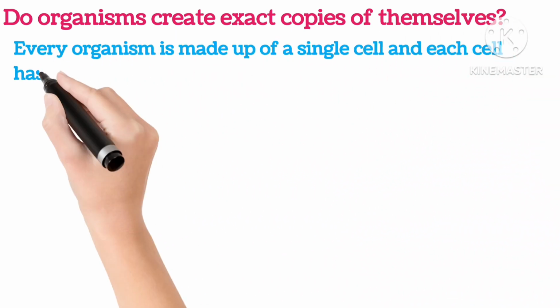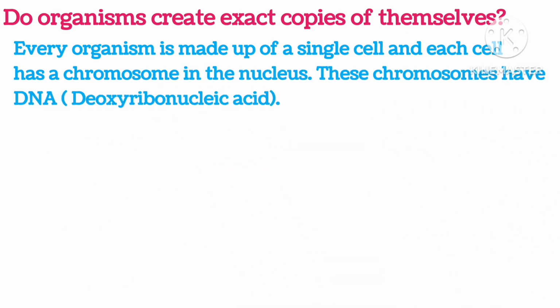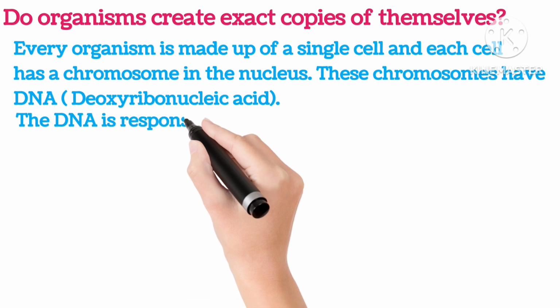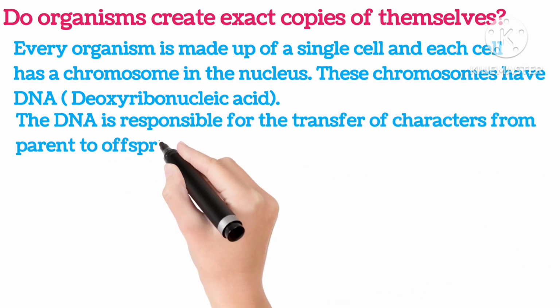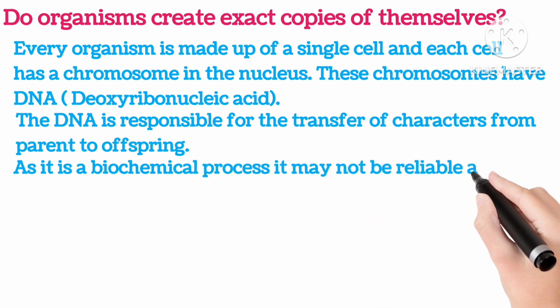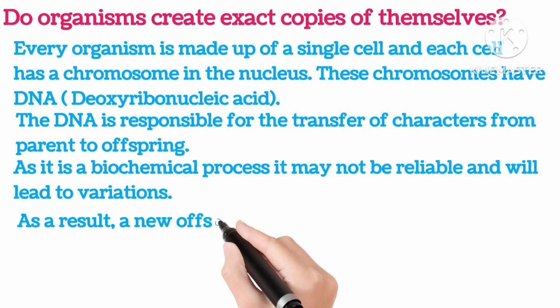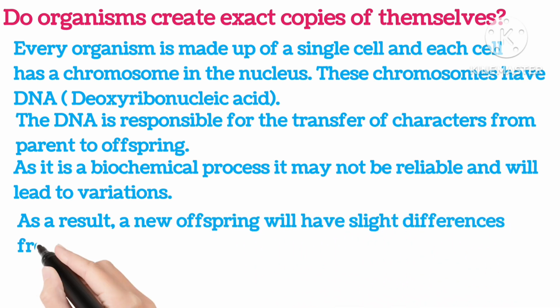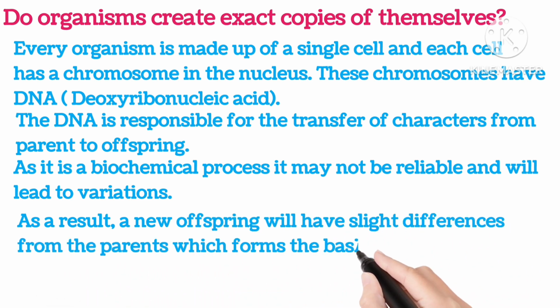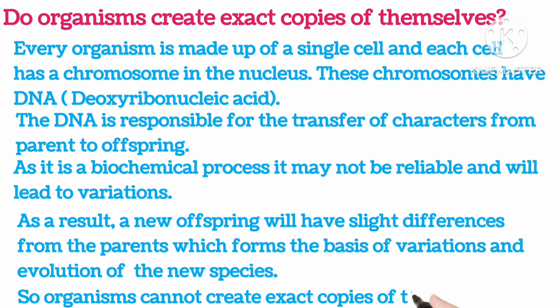Every organism is made up of a single cell and each cell has a chromosome in the nucleus. The chromosomes have DNA, that is deoxyribonucleic acid. DNA is responsible for the transfer of characters from parents to offsprings. As it is a biochemical process, it may not be reliable and will lead to variation. As a result, new offsprings will have a slight difference from the parents, which forms the basis of variation and evolution of new species. So, organisms cannot create exact copies of themselves.